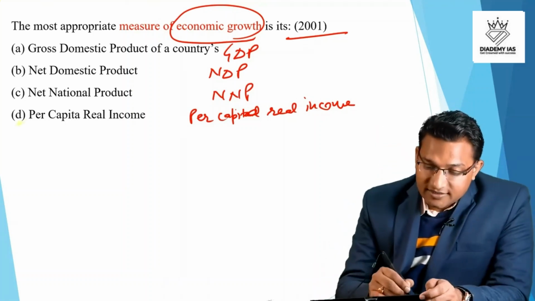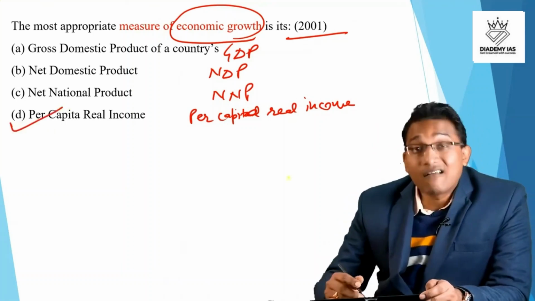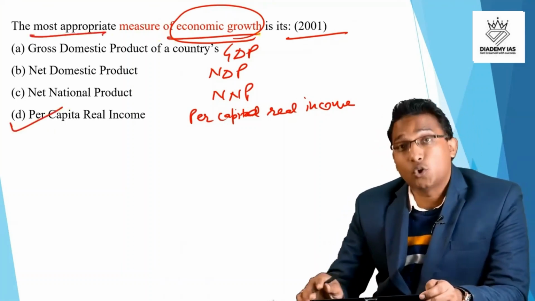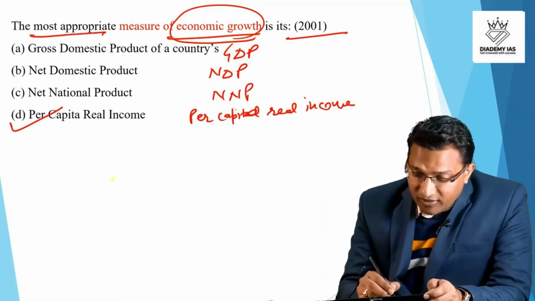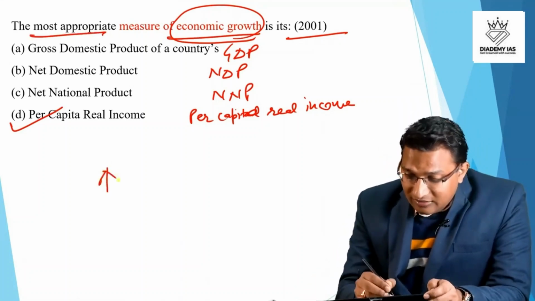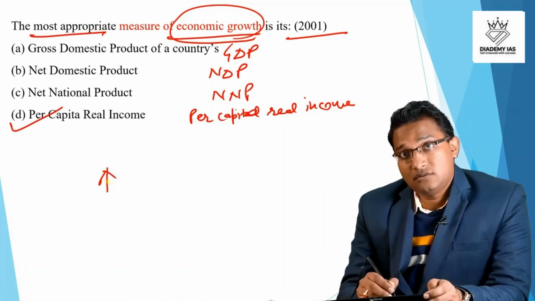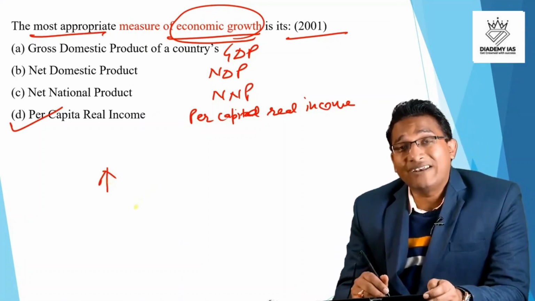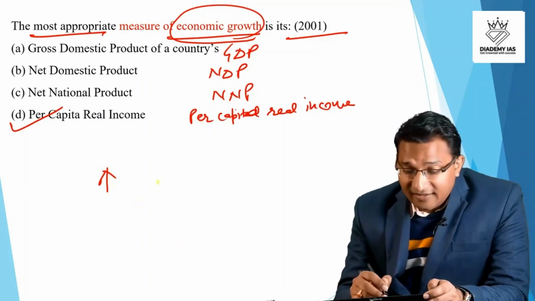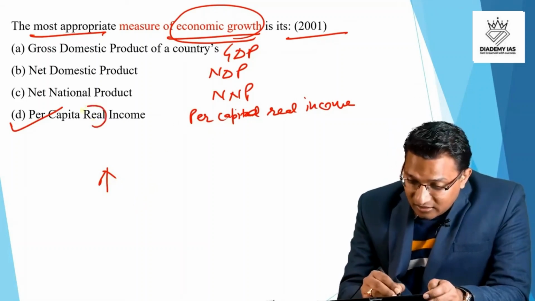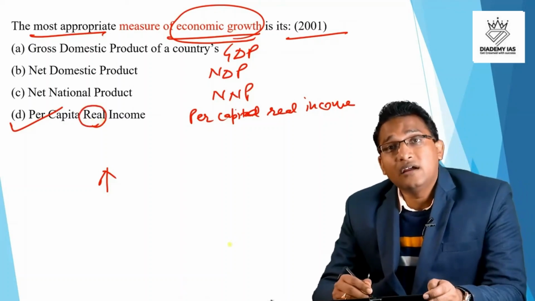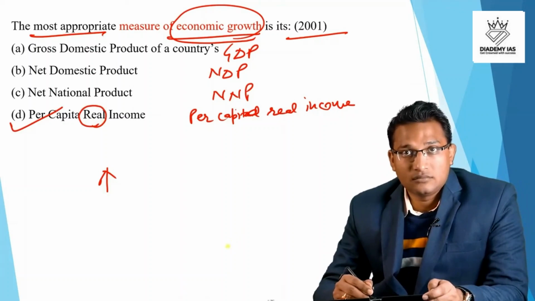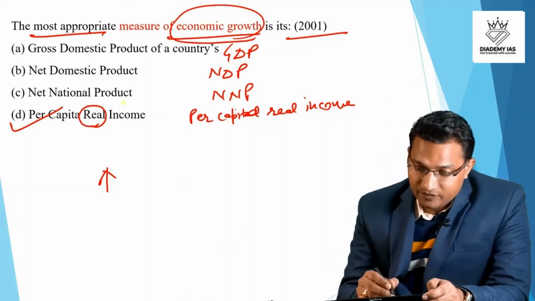So the answer is per capita real income. The most appropriate measure of economic growth. That means if we have to judge the increment in the production, increment in the total value of final goods and services, that can be possible when we are taking the income at the constant prices, the real income, right?